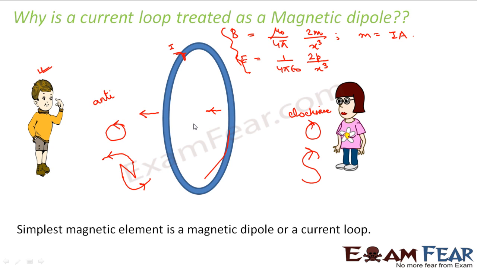So the direction of magnetic field lines is somewhat like this. The magnetic field lines originate from the north pole and go towards the south pole, and inside they go from south pole to north pole. So we could verify all the properties of the magnetic field lines which we discussed earlier. That is why we found that a current loop can be treated as a magnetic dipole. The simplest magnetic element is a magnetic dipole or a current loop, because they both are the same thing. I hope it is clear to you why only a current carrying circular loop is treated as a magnetic dipole.